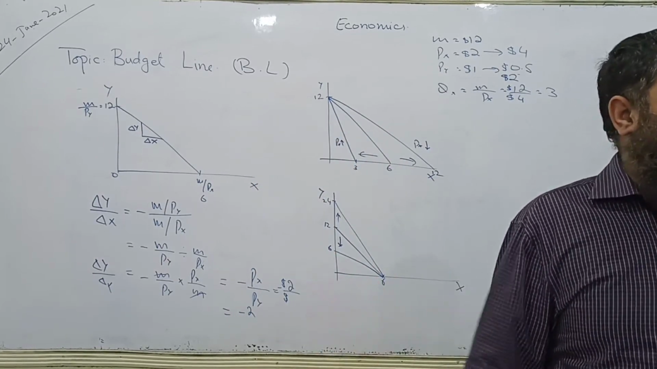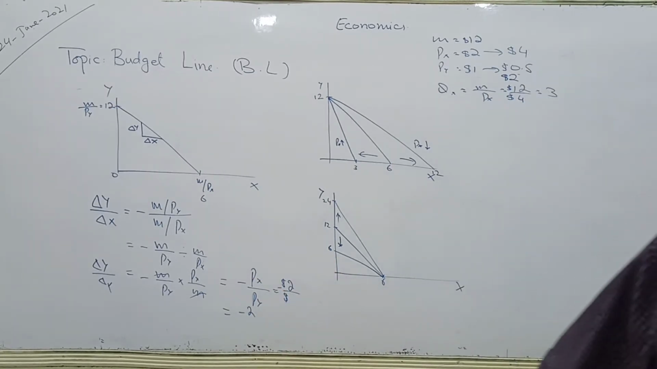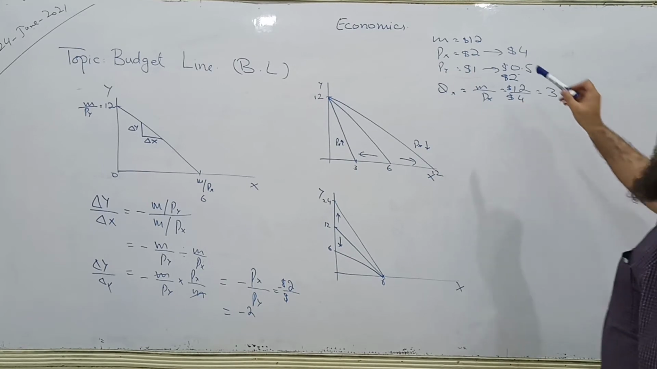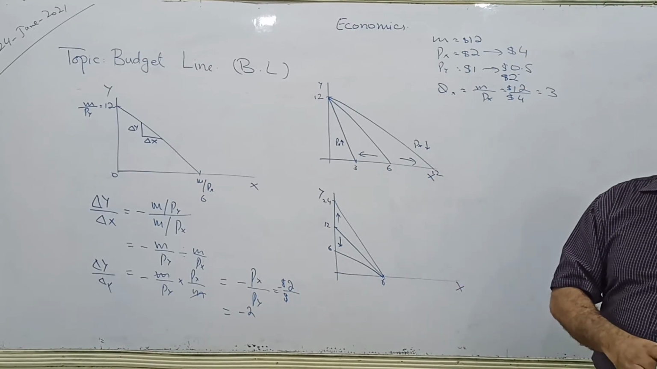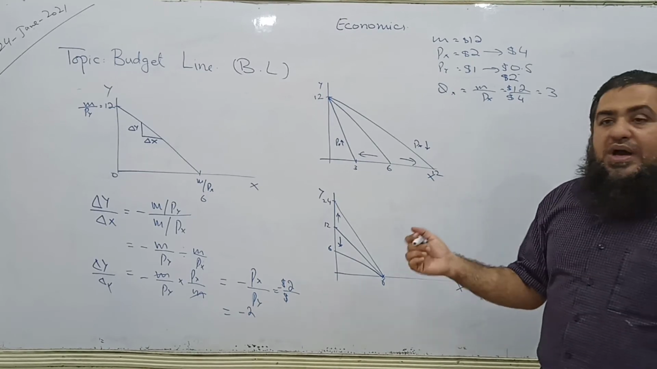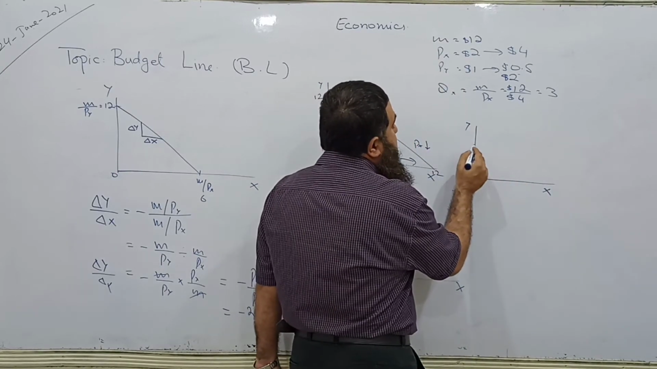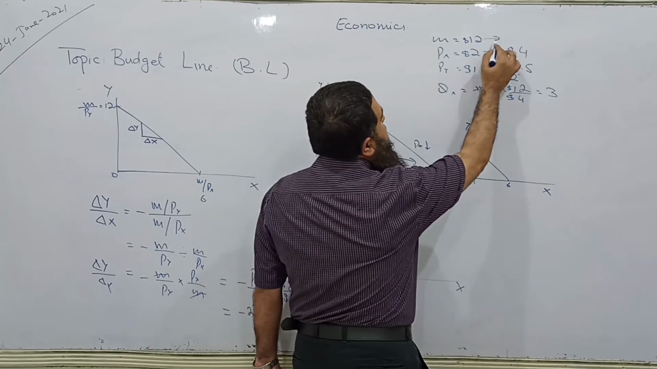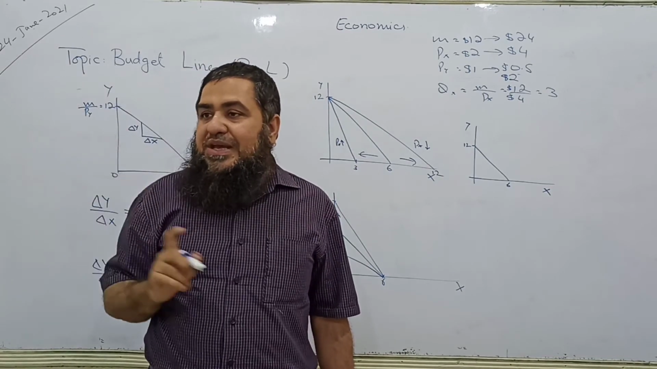Clear? Now it may happen in the market that the consumer's income in nominal terms has increased. Income may also change. Like here, now your income moves to $24, keeping the prices the same for X and Y. Previously we were having 6 and 12. Now income moves to $24. The income is double. Prices remain the same.